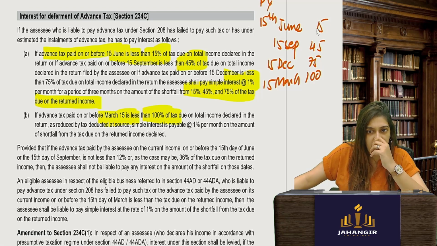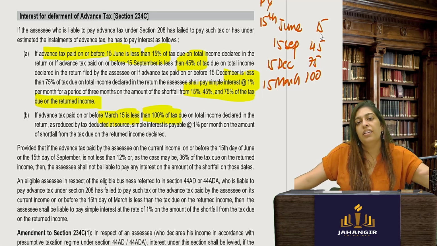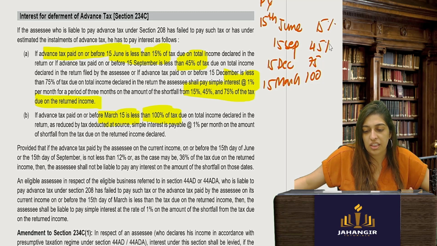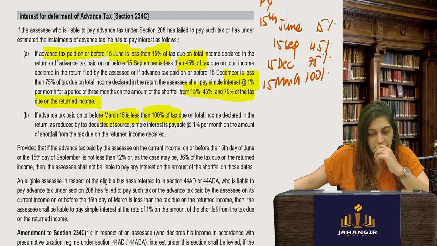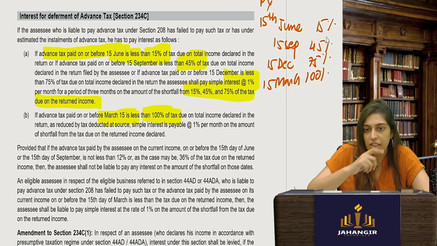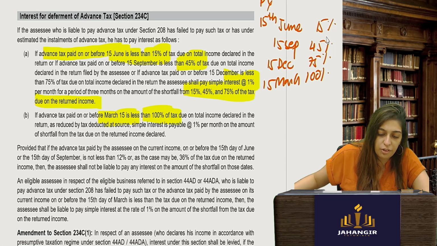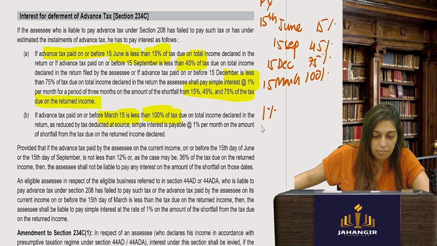You have to pay your taxes. 15% of your entire yearly taxes you have to pay by 15 June. By September 45%, by December 75%, and by March you should have paid your 100%. So if you don't pay in these amounts, then you have to pay 1% per month on the amount of shortfall from the date of the tax date, so that is 3 months if you don't pay the first installment. Like that it will go on, on the tax due on the returned income declared.